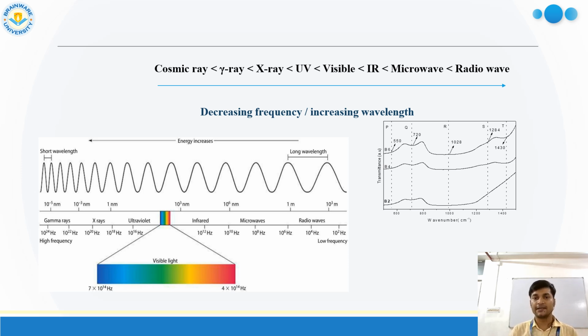UV spectroscopies are there. You all know UV is nowadays used in water filter instruments. And X-ray is used for medical purposes. Gamma rays and cosmic rays are very high energy radiation, and those are harmful for the body. You all know from radioactive elements we normally get gamma rays or cosmic rays, which are very harmful. It is one of the reasons for cancer in our body.